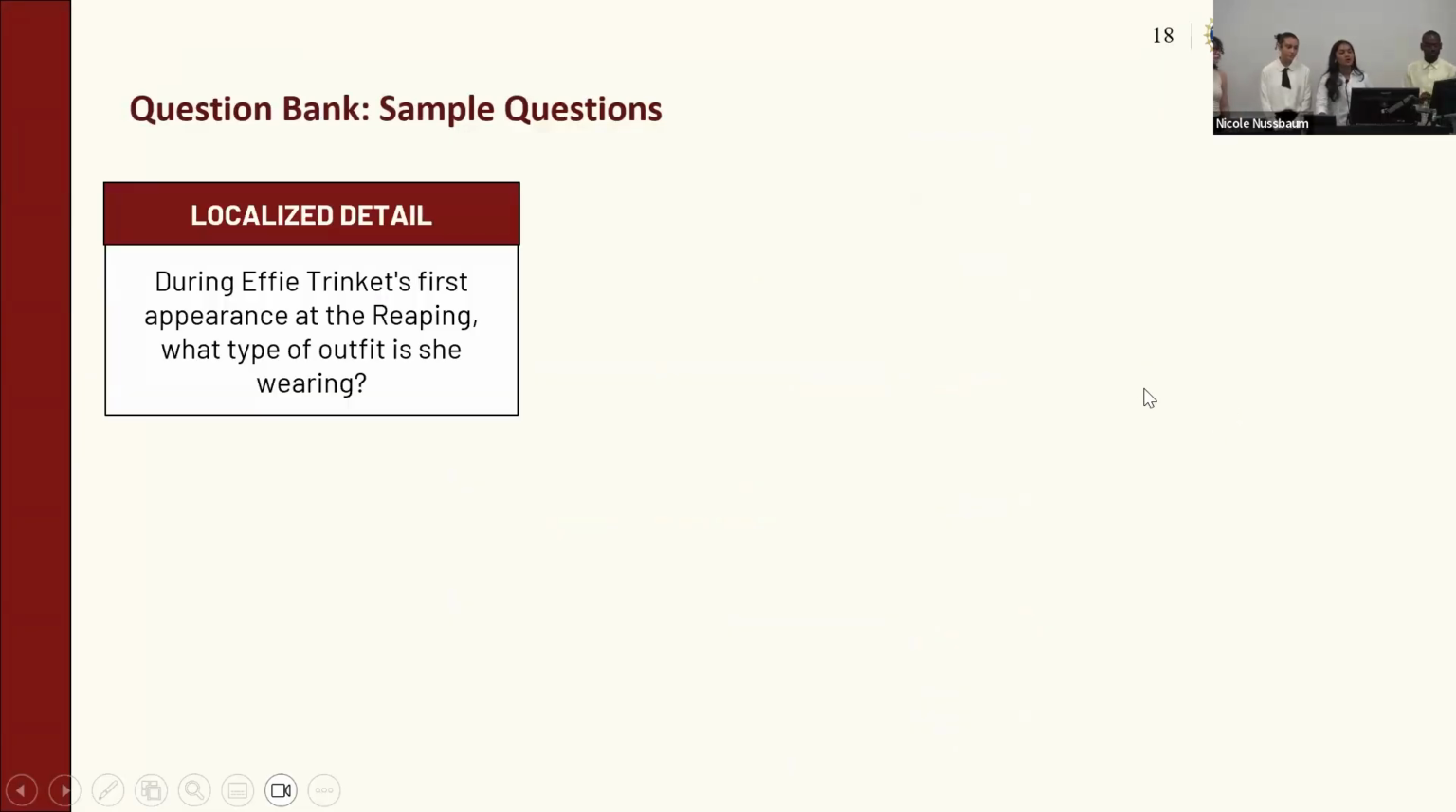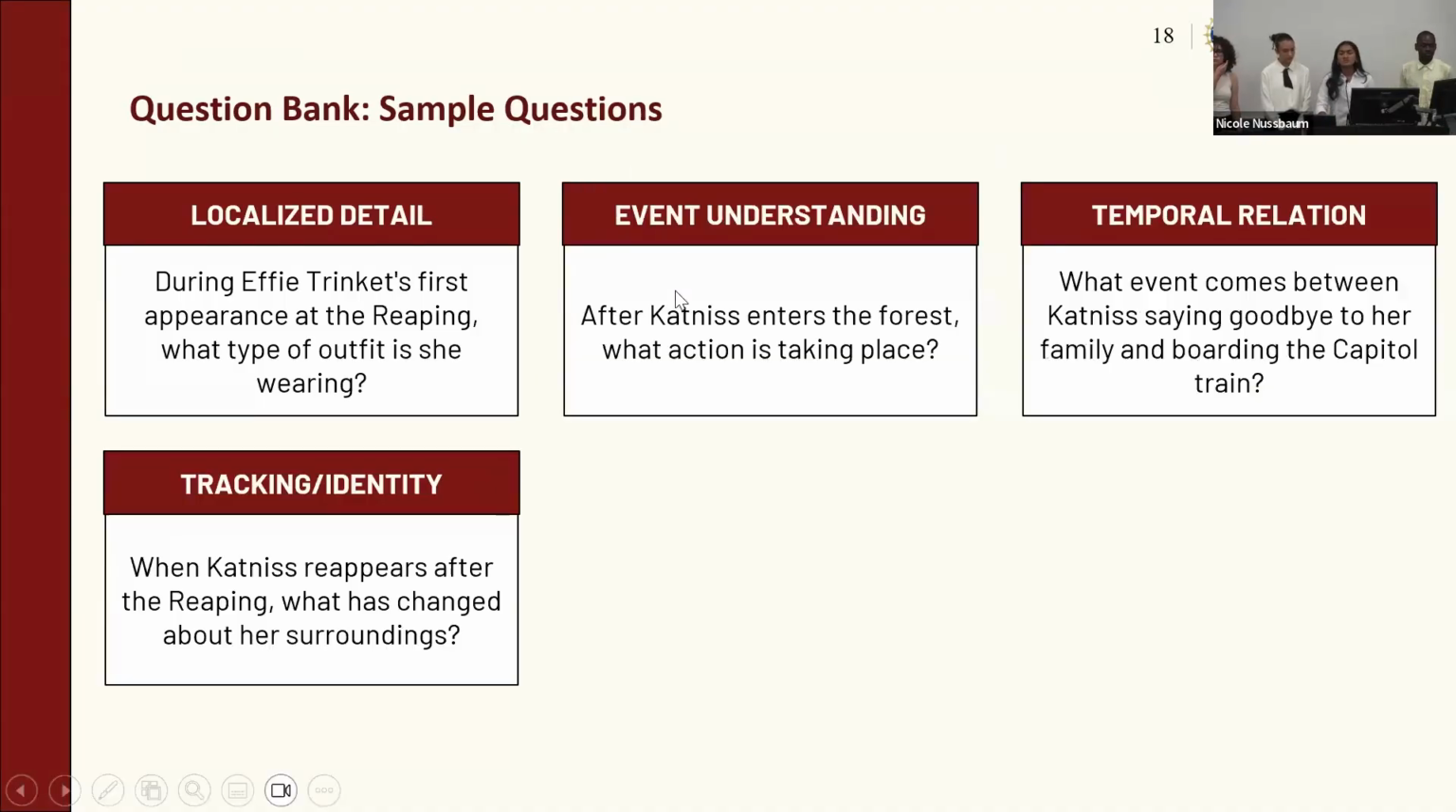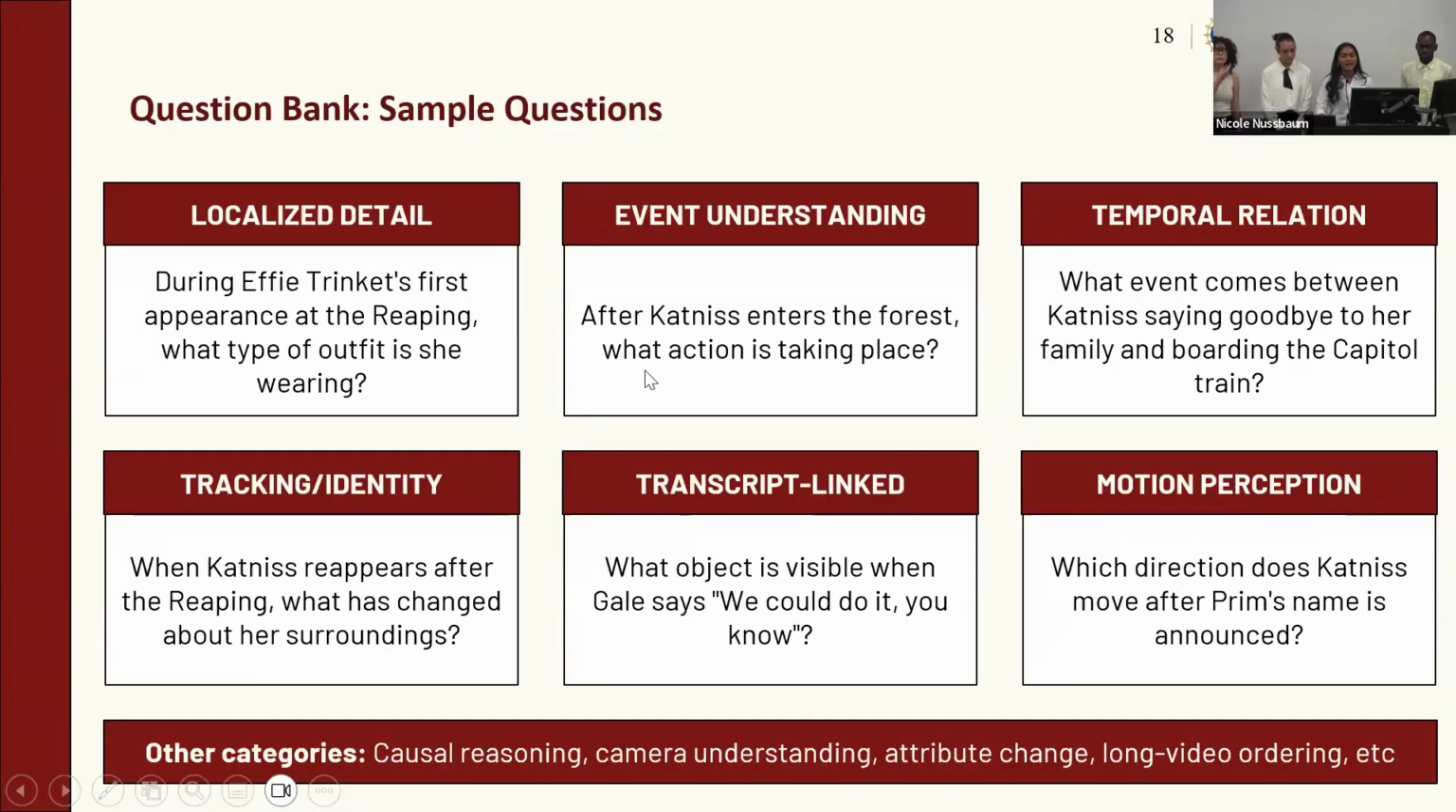Here, those evaluation metrics are provided by sample questions in 9 different categories. Some of those categories include localized detail, asking questions like, during Effie Trinket's first appearance at the reaping, what type of outfit was she wearing? And different categories for different types of understanding. Of the 9 categories, we can try and understand how to evaluate the system better.